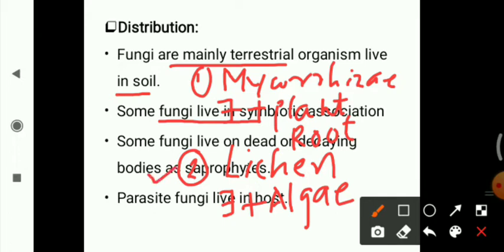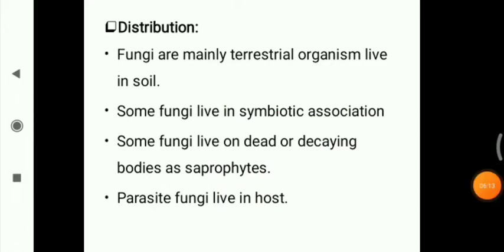And the second example is the lichen. In the lichen, fungi live in symbiotic association with algae. In that, fungi take nutrients from the soil and give them to the algae. And the algae have chlorophyll, so they prepare their own food with the help of photosynthesis. When they prepare their food, they also give some food to the fungi. In this way, these two different organisms live in close interaction and both partners get benefit. So it is a symbiotic association. So some fungi live in symbiotic association.